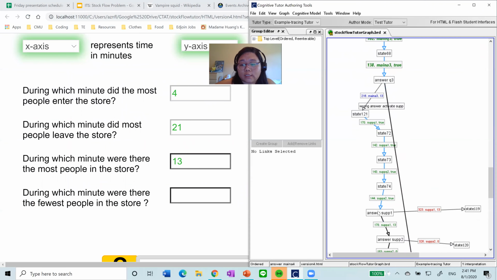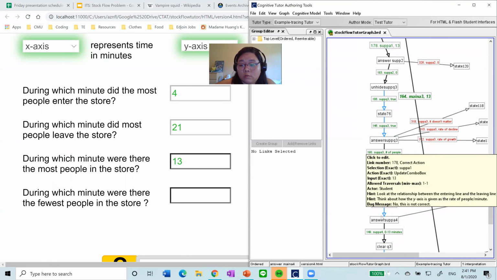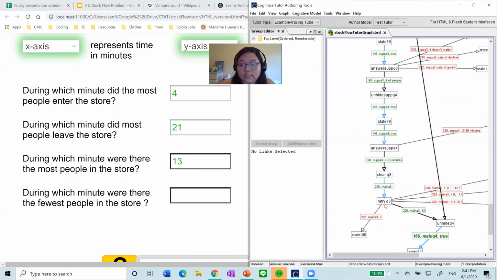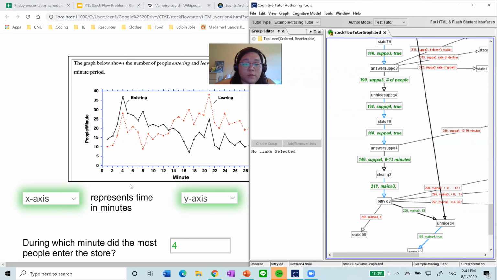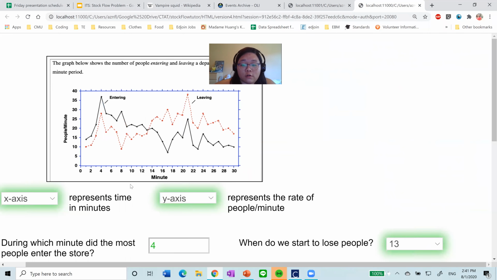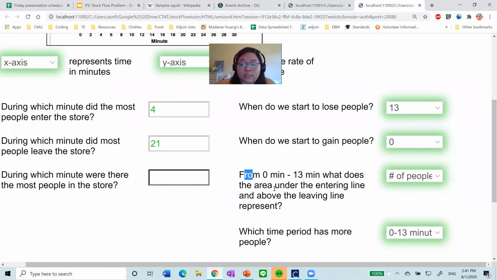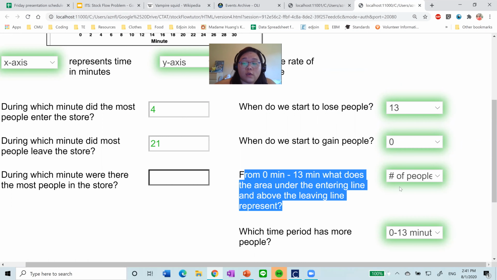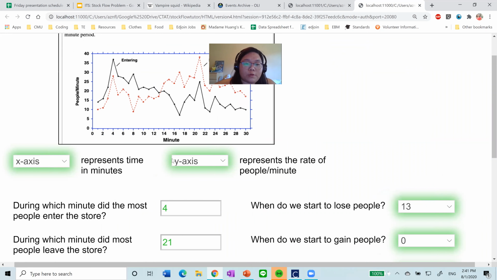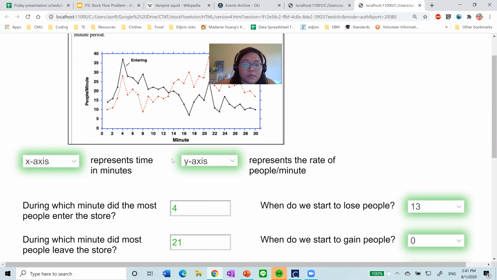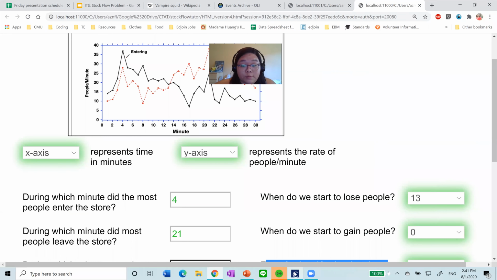The goal behind the supplemental questions was to scaffold the learning. This problem is notoriously hard, and a lot of people have trouble, especially with that third one. What does it represent? If they can understand what number of people is represented by, in this case, the area of the graph, I think that people would be better at answering this question. Of course, there are some people who understand that, but the majority of people do not.